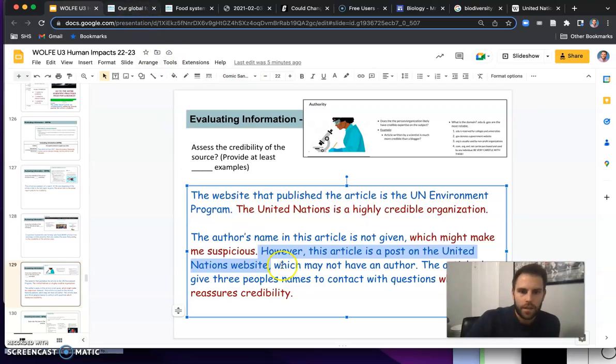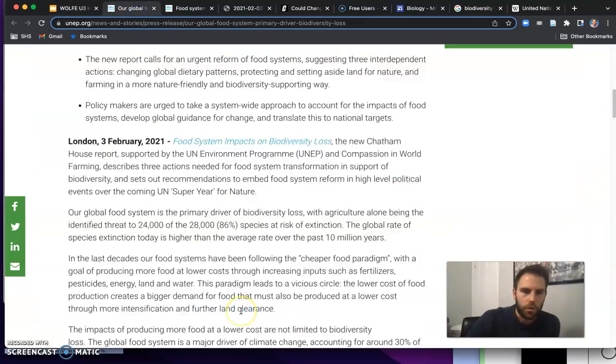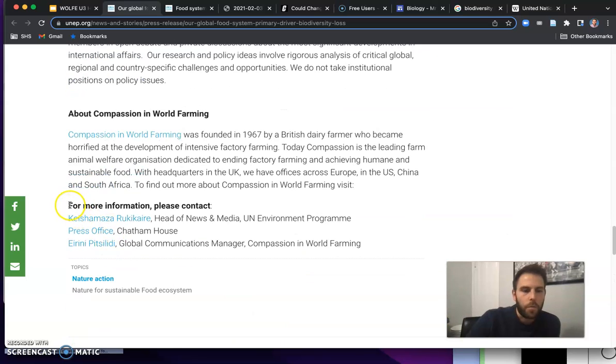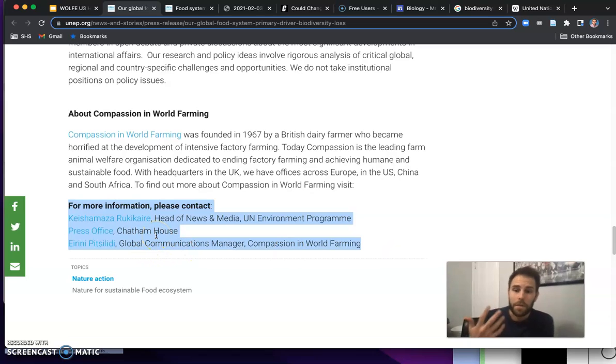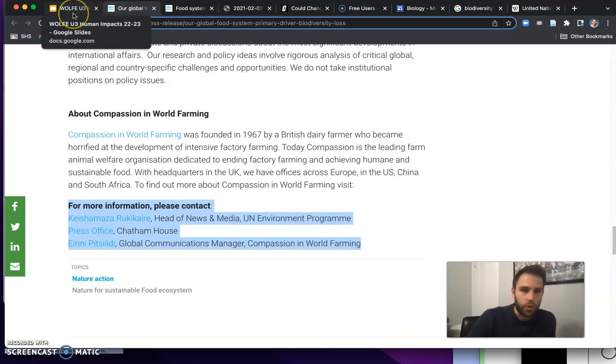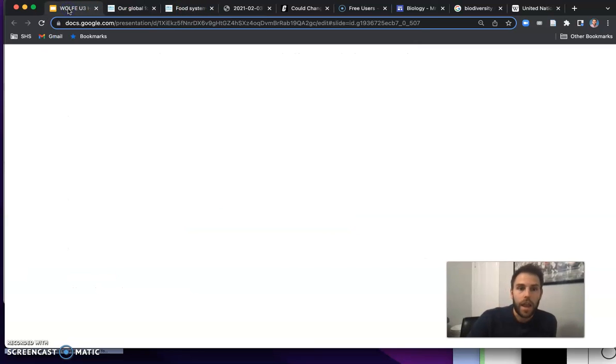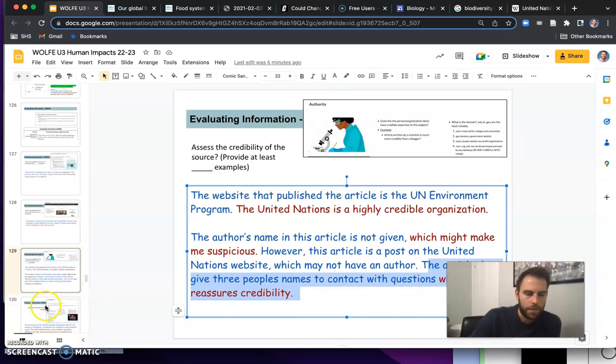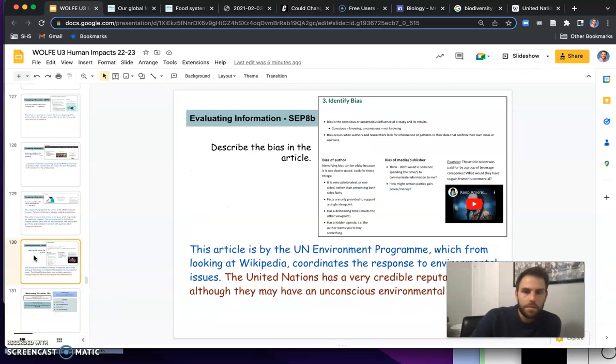But here's what does add some credibility. If I continue to scroll down, right here, for more information, please contact these people and their titles. So it's being very transparent and saying like, hey, if you want to know more about this, you could track us down. So that does add a little bit more credibility, alright? So the article does give 3 people's names to contact with questions, which reassures my credibility of this article. Alright. So lastly, let's look at bias.